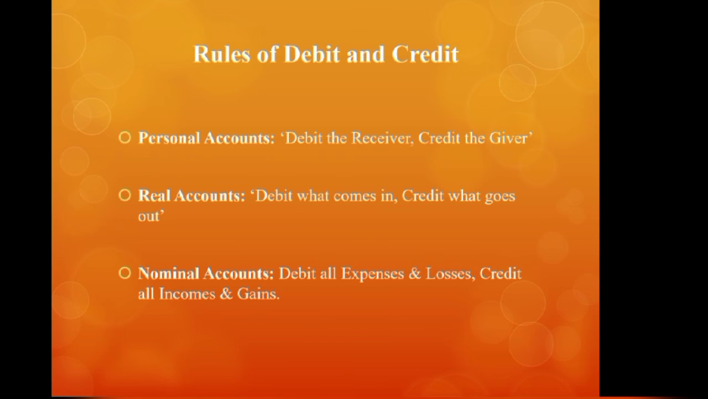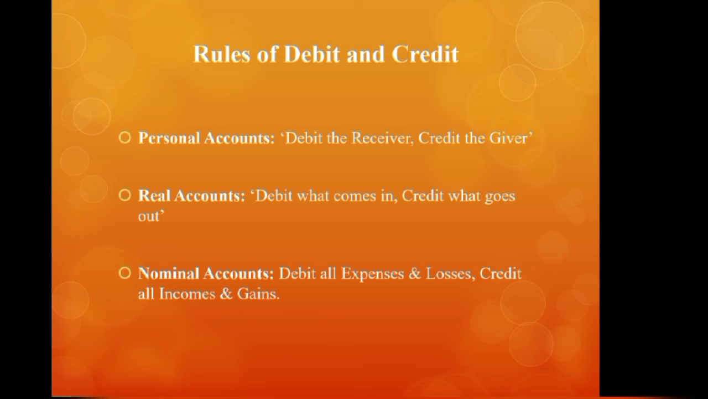Now we have seen the types of accounts. Next we'll see what are the rules for debit and credit. So for all these three accounts, there are specific rules whether the account has to be debited or credited. This has to be decided based on these rules. So the first rule is related to the personal accounts. If the account falls under the category of personal account, then while recording it in the journal, the rule will be debit the receiver, credit the giver.